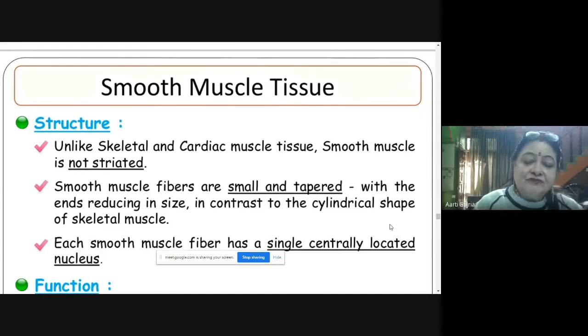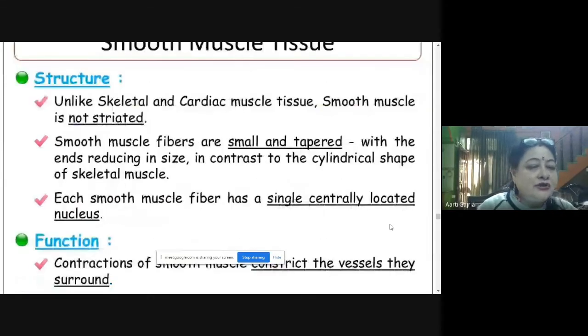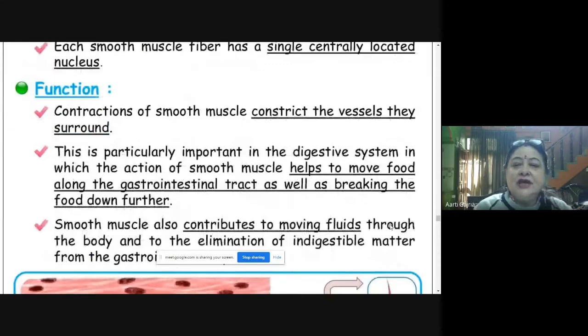Each smooth muscle fiber has a single centrally located nucleus. So this is another difference. In skeletal muscle fiber tissues, we find many nuclei, whereas here there is only one centrally located nucleus. Now contraction of smooth muscles constricts the vessels they surround.